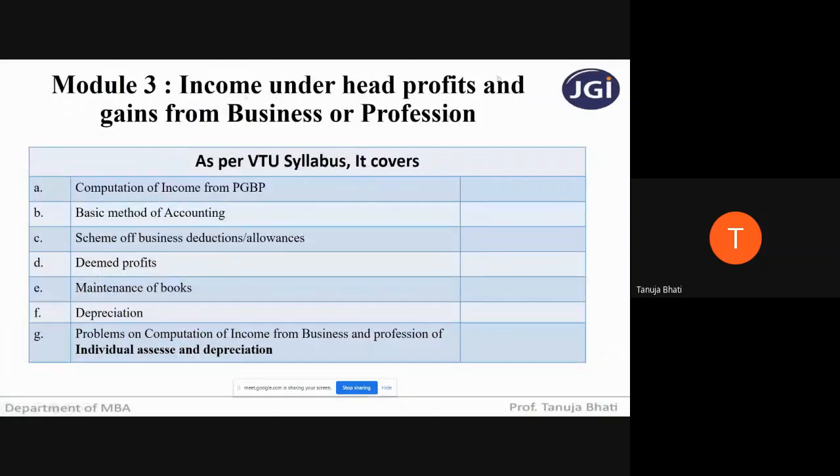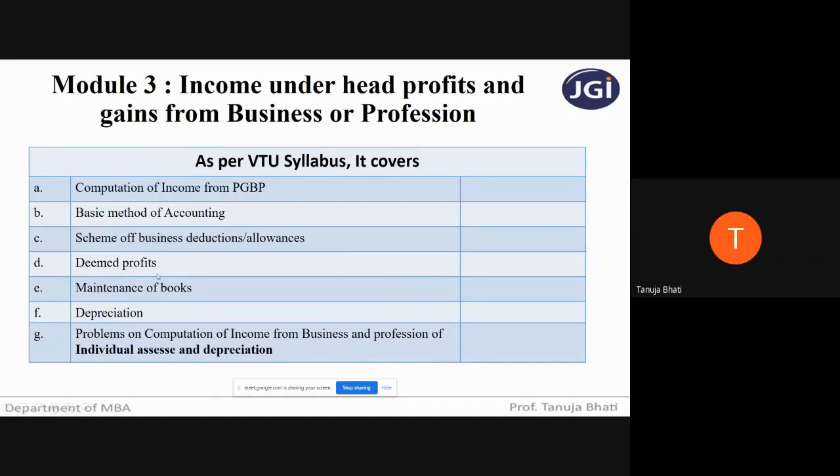Income under the head profits and gains from business or profession, as per the VTU syllabus, covers how to compute the income from PGBP. When I say PGBP, it is nothing but profits and gains from business or profession. Then, what is the basic method of accounting that is followed in the business or profession? Then the scheme of business deductions and allowances. As we have seen, under every head there are certain deductions and allowances given. So what is the scheme of business deductions and allowances under the head income from business or profession?